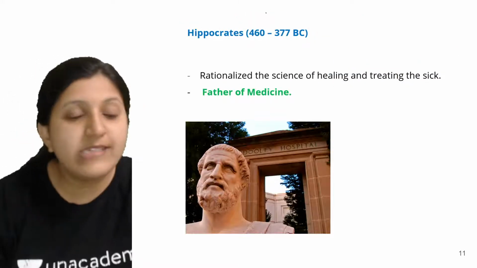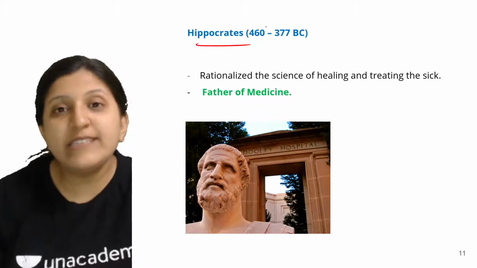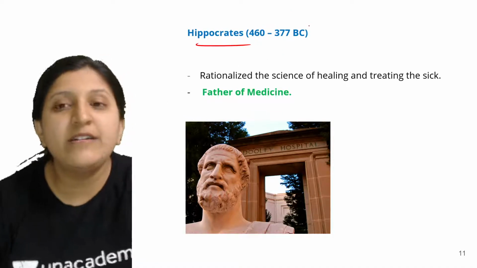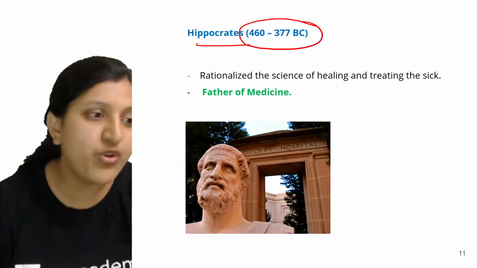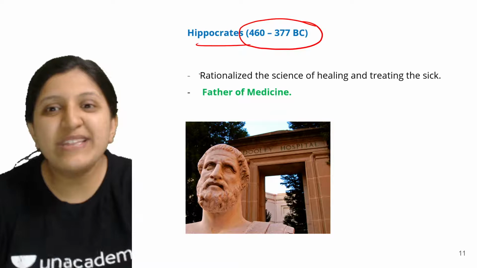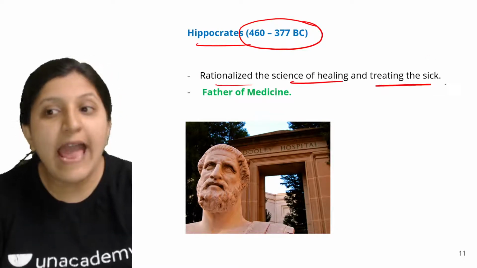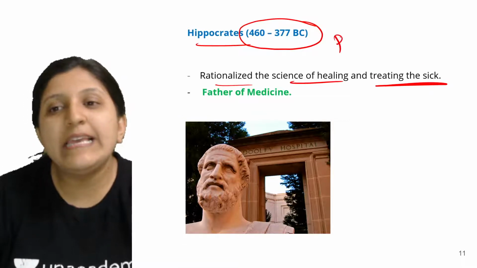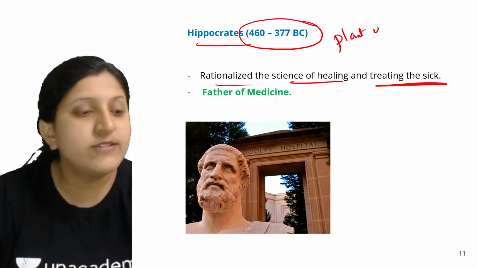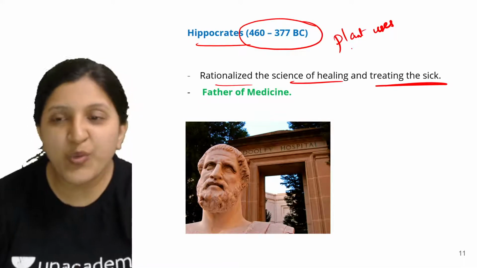Next is Hippocrates, in the years 460 to 377 before Christ. He rationalized the science of healing and treating the sick. This is basically the use of plants, like what we now call Ayurvedic medicines.